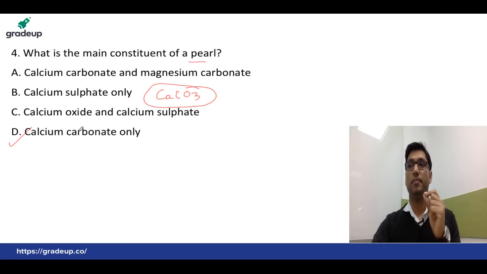Yes, Prasad Babu, Buckminster fullerene is also called C60. You are absolutely correct. The main constituent of pearl is calcium carbonate, in the form called aragonite, which is one type of calcium carbonate. So option D is the correct answer, and those who got option D are absolutely correct.